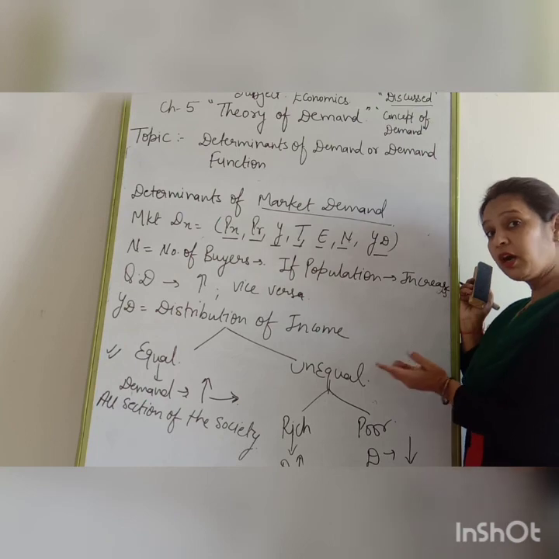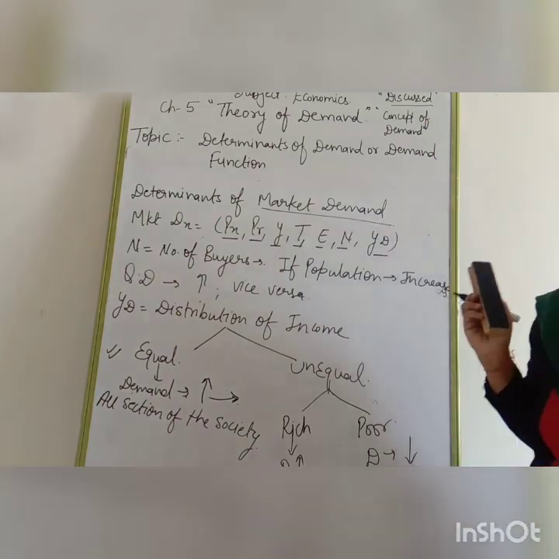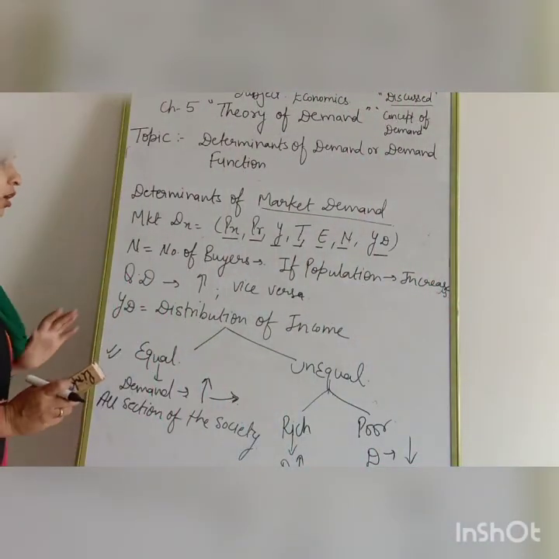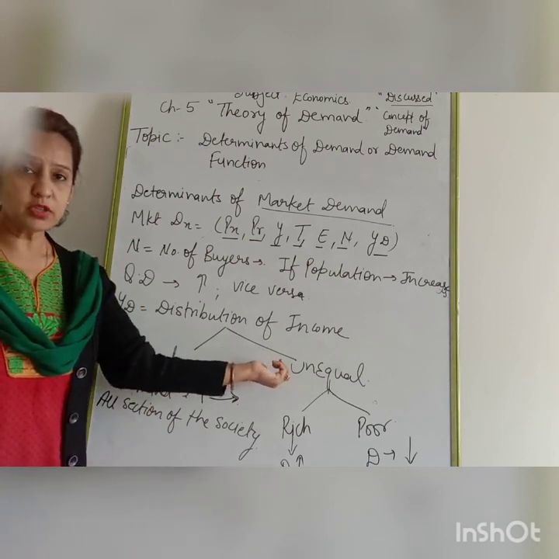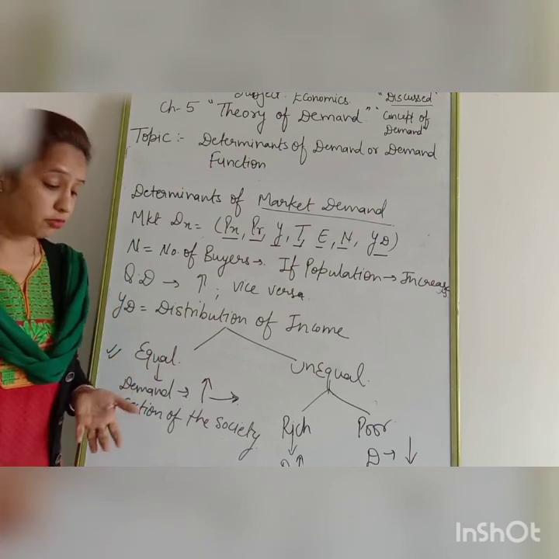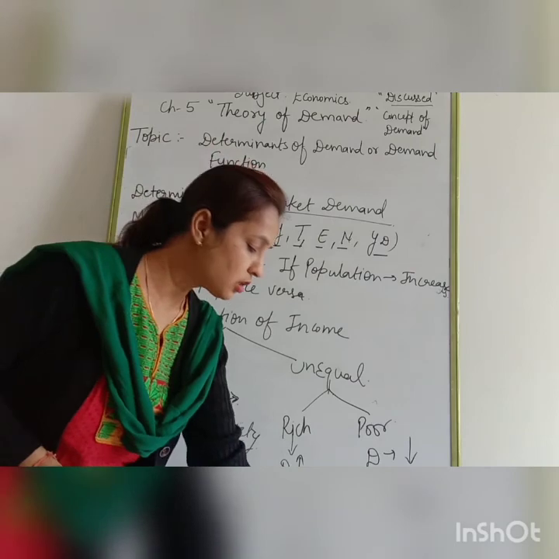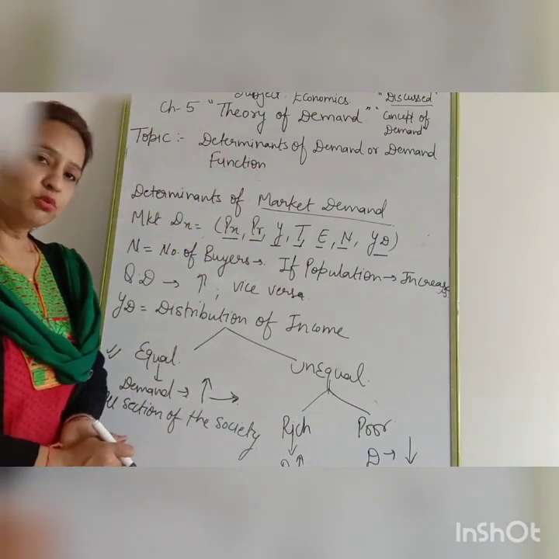If there is unequal distribution of income, only the rich section will make demand and the poor section's demand will decrease. So overall demand will ultimately decrease in case of unequal distribution of income, and if there is equal distribution of income, then demand will definitely increase, because the poor section as well as the richer section also make demand.